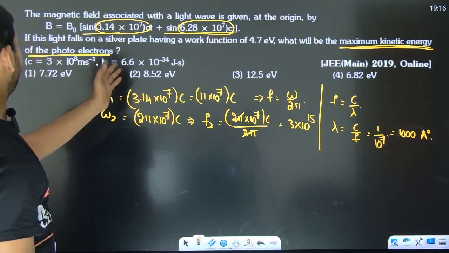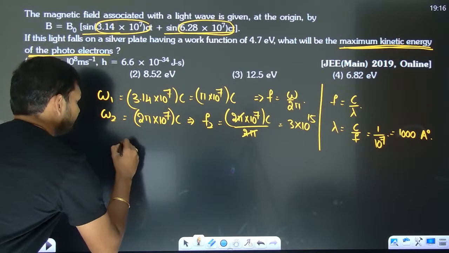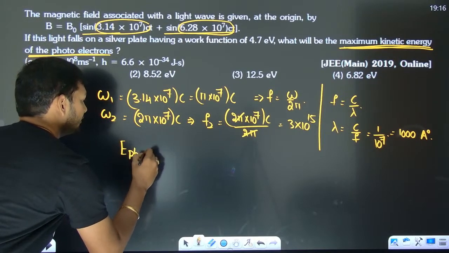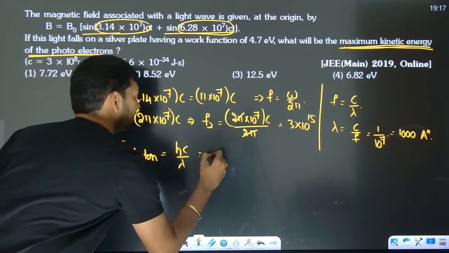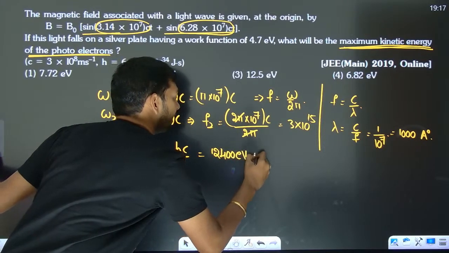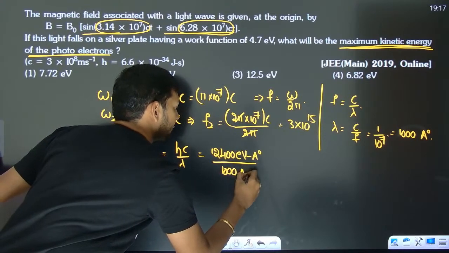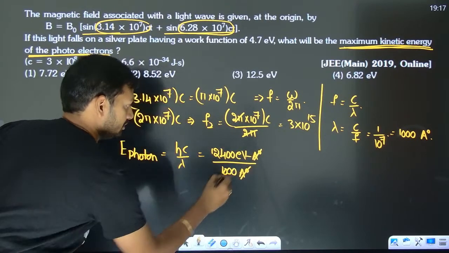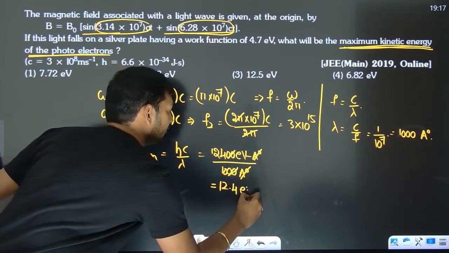And did they mention the hc values? No. So let us roughly take it. So what is the energy of this photon? The energy of this photon is going to be hc by lambda, which is going to be 12,400 electron volt angstrom divided by 1000 angstrom. Two zeros, two zeros. So you get roughly 12.4 electron volt.